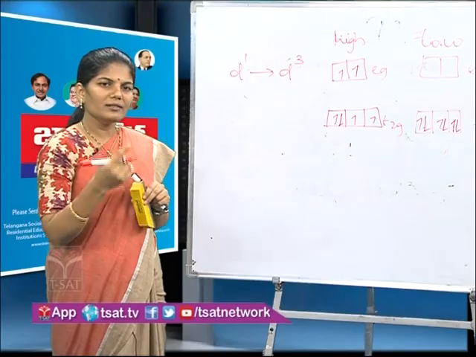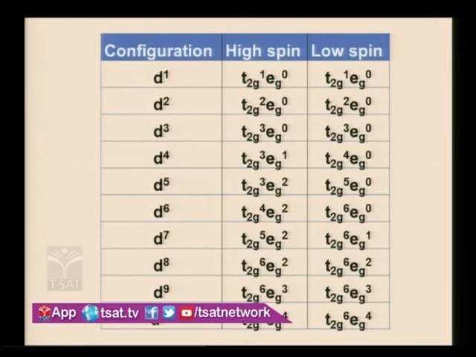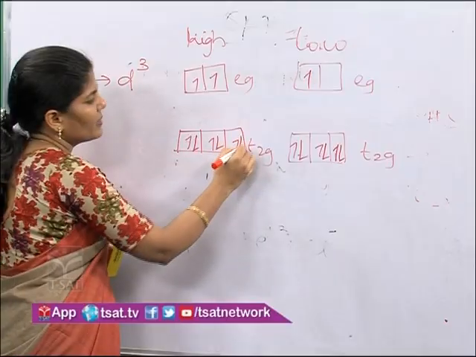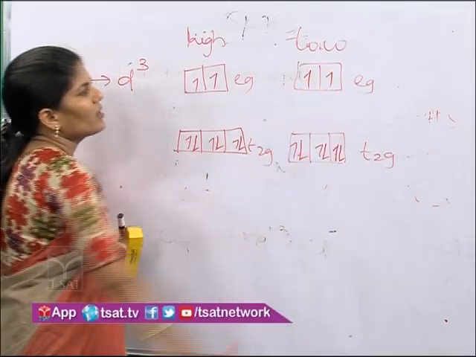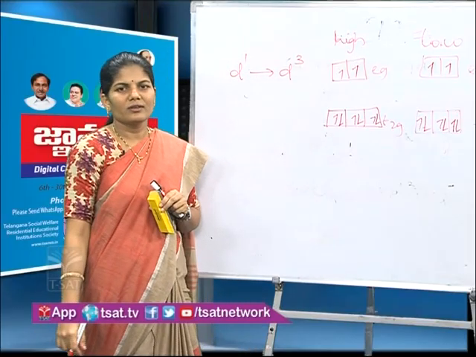Let us see the D7 configuration. In D7, in high spin the 7th electron is arranged in the T2G set, and in low spin the 7th electron goes to the EG set. The 8th electron here is paired up, and here it is in the EG set.